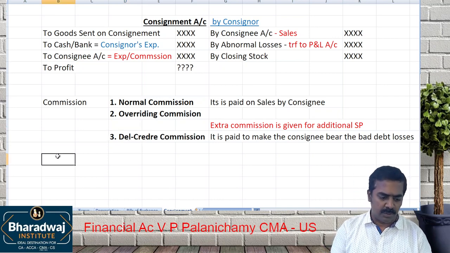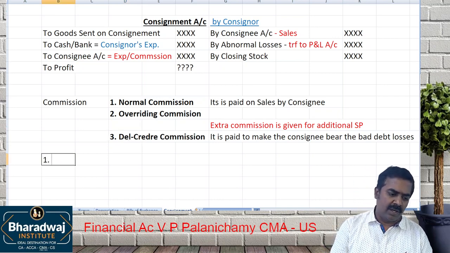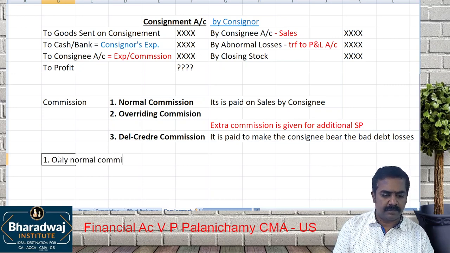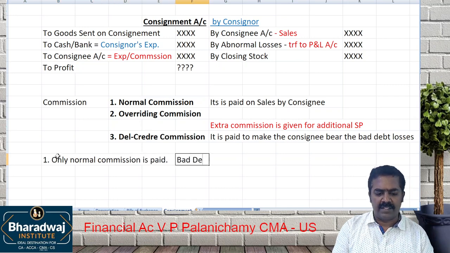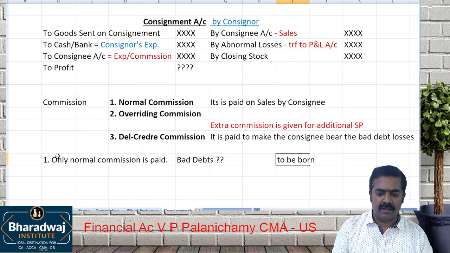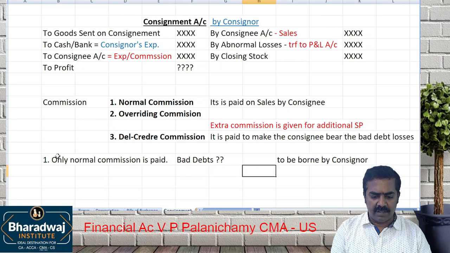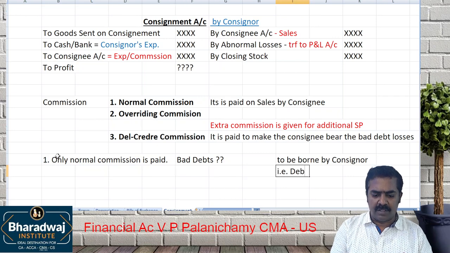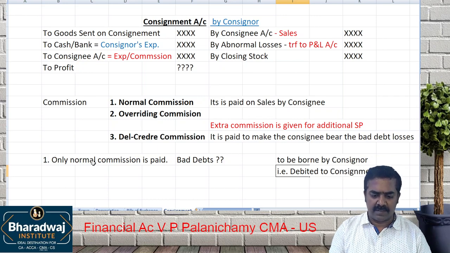Now, I will give you two situations. Number one, only normal commission is paid. No creditor commission. What will happen to bad debts? To be borne by consignor. That means it will be debited to consignment account. It will be debited to which account? Consignment account as an expense.